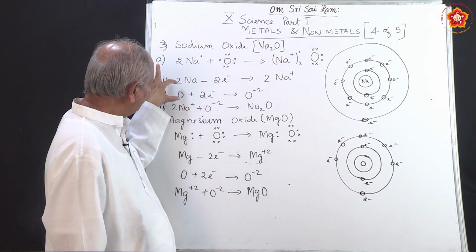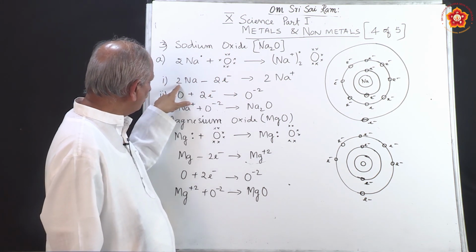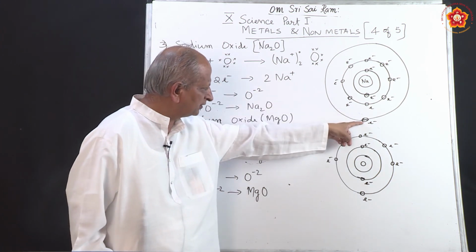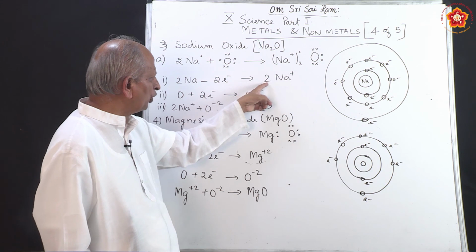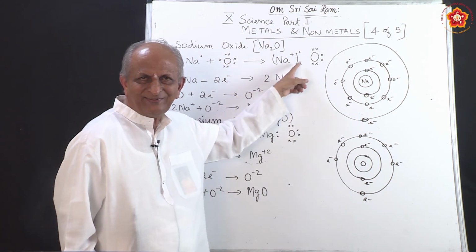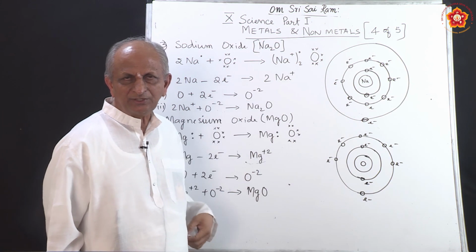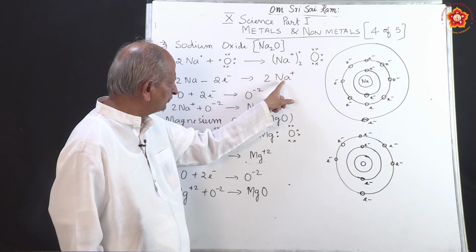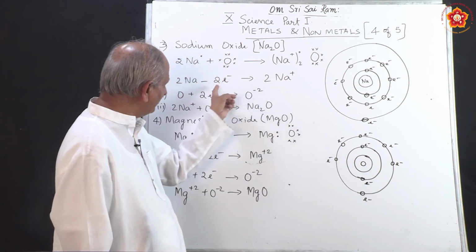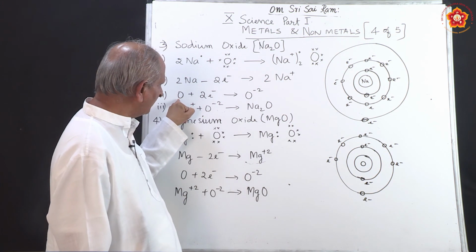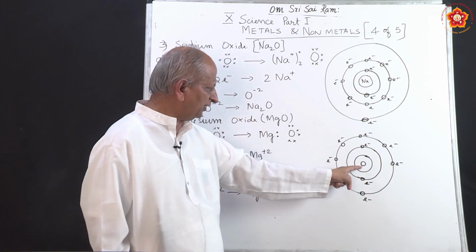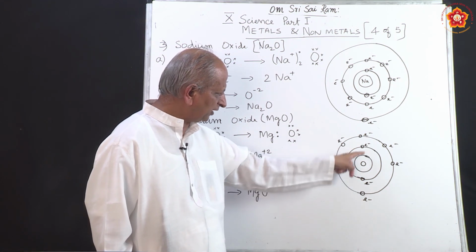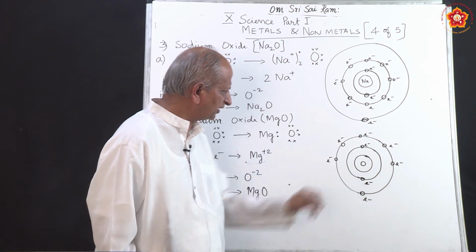And if you break the steps, 2 sodium atoms lose 2 electrons which are in the outermost shell, and it becomes a sodium ion. When you write plus here, it becomes an ion. It is called a cation. So, 2 cations are produced from sodium. The electrons released by sodium are taken by oxygen. Coming to the electronic configuration of oxygen, first orbit you have 2 electrons, second you have 6 electrons.